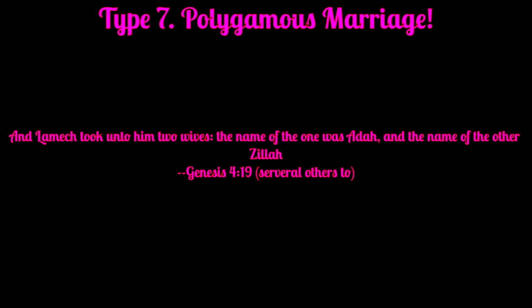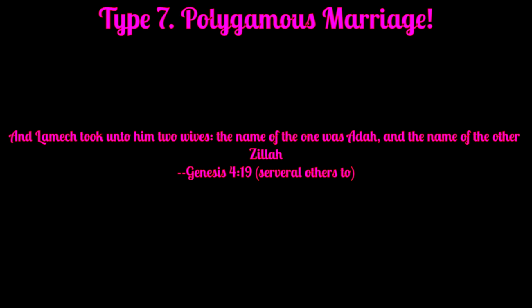This is all over in the Bible. However, Lamech here is the first one with the polygamous marriage. Almost all of the men in the Bible have slaves and wives and multiple wives, and some of them up to 300 concubines that they're all sleeping with. So polygamous marriage is widely supported in the Bible. So this is your 7th type of marriage.